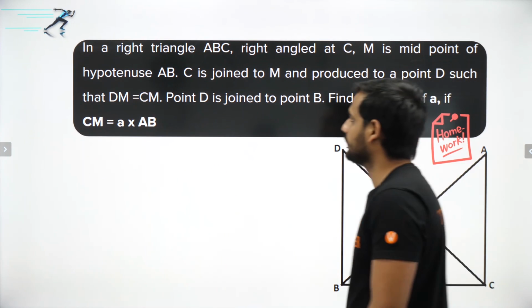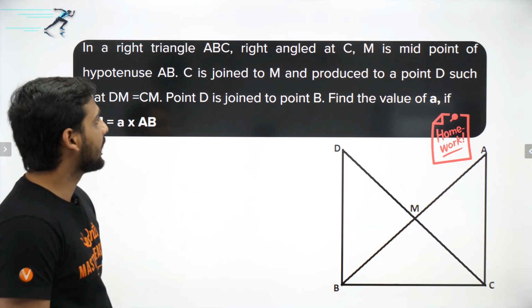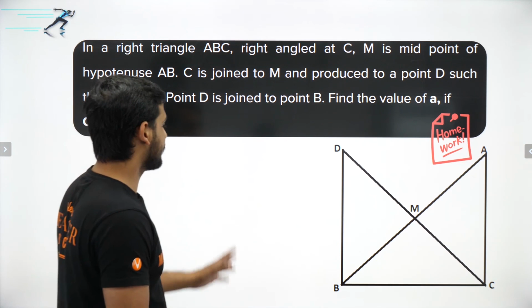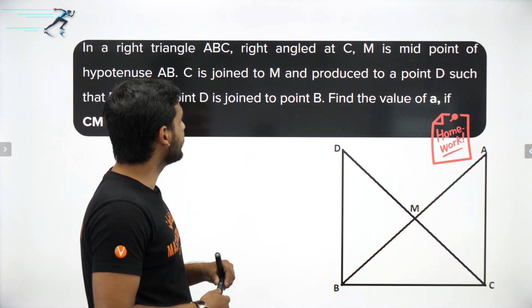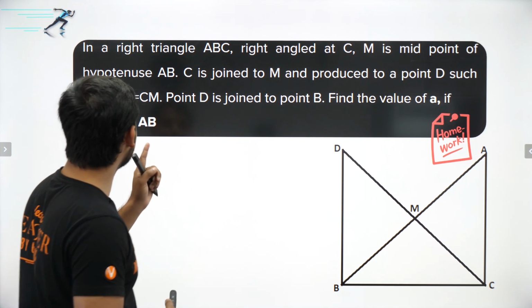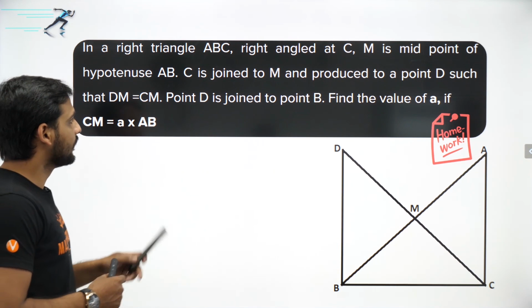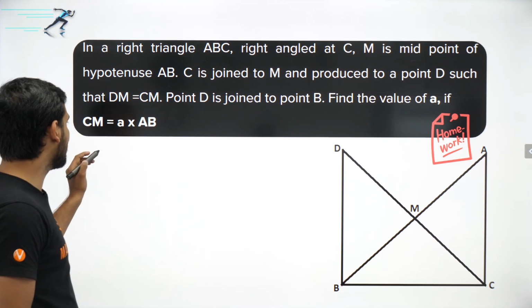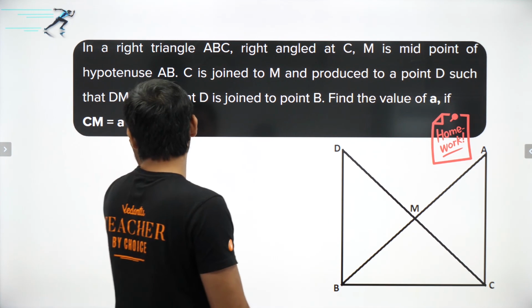Now this is a homework question. In a right angle triangle ABC, right angled at C, M is the midpoint of the hypotenuse AB. C is joined to M and produced to D such that DM is equal to CM. Point D is joined to point B. Find the value of A if CM is A into AB. So this is what you have to find out.